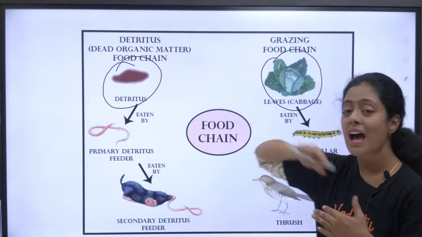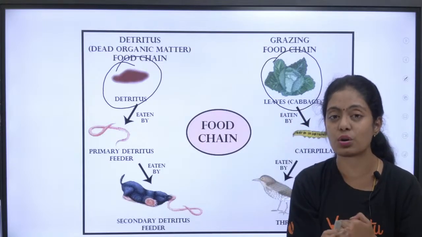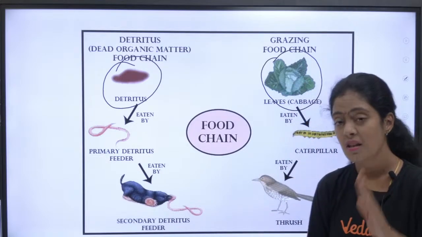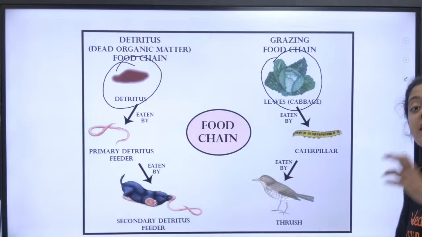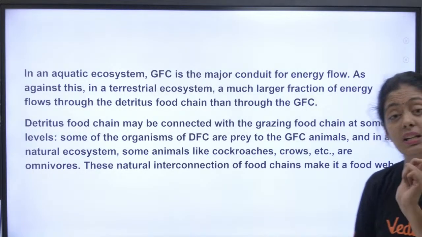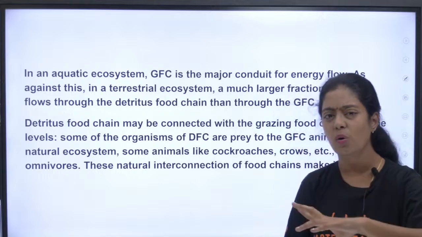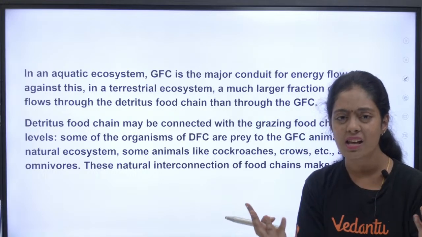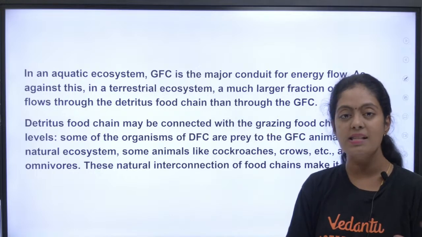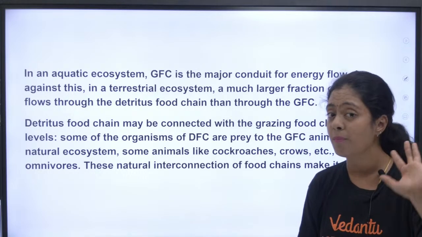So in the detritus food chain, who is there in the first trophic level? It is your detritus. Here, who is there in the first trophic level? It is your producers. Now we shall continue. Listen to these lines very carefully. I know it is a bit monotonous because they are facts. You cannot do anything, you have to remember those facts in some way. That is what I am trying to do here.